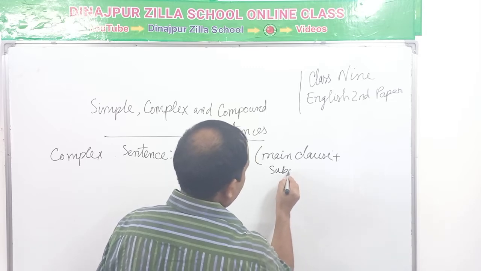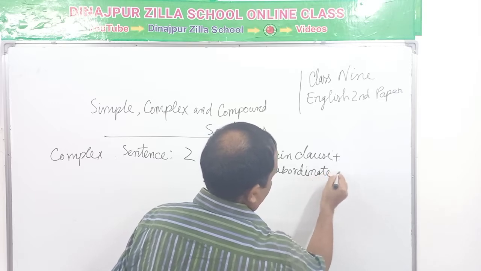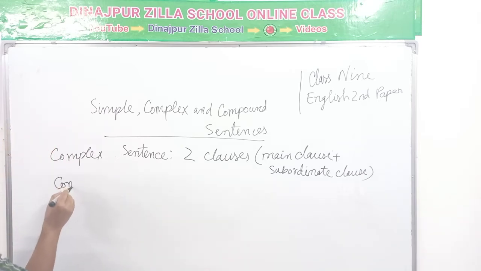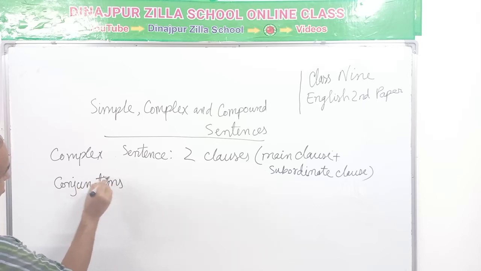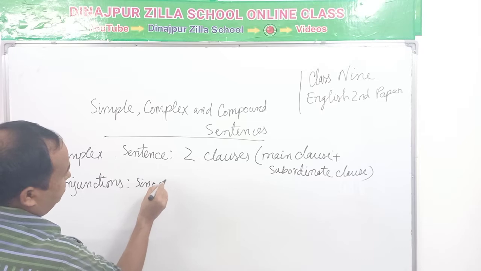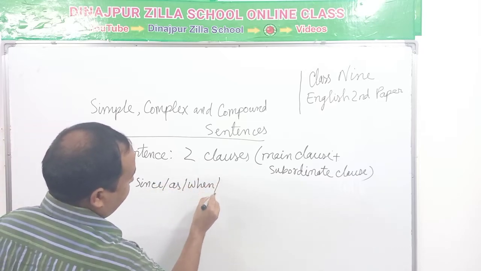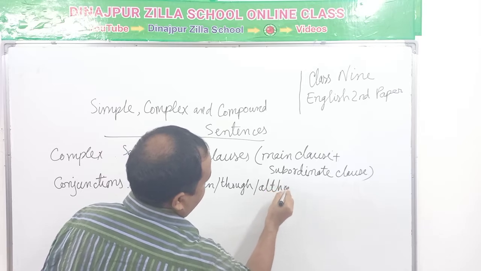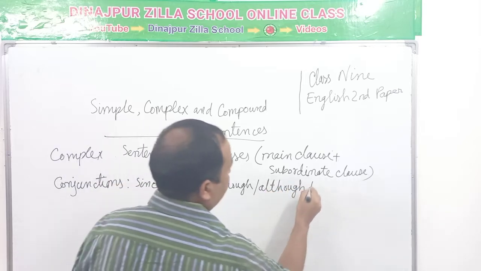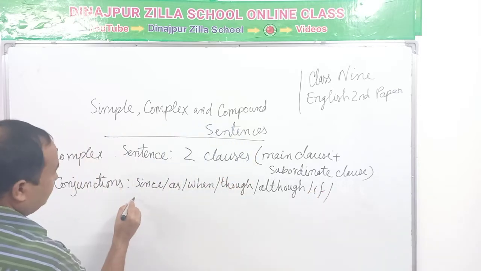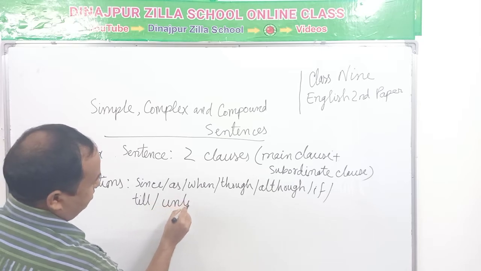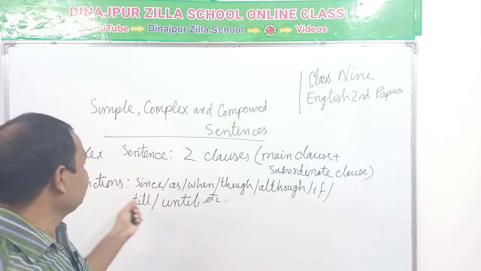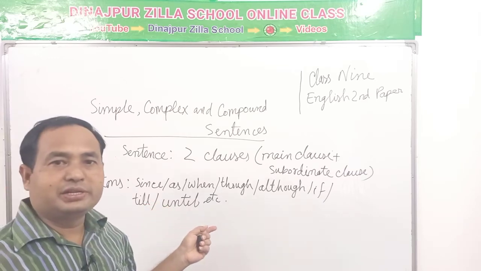The conjunctions: since, as, when, though, although, if, till, until, etc. So, if we see the two clauses and these conjunctions in a sentence, then it is a complex sentence.